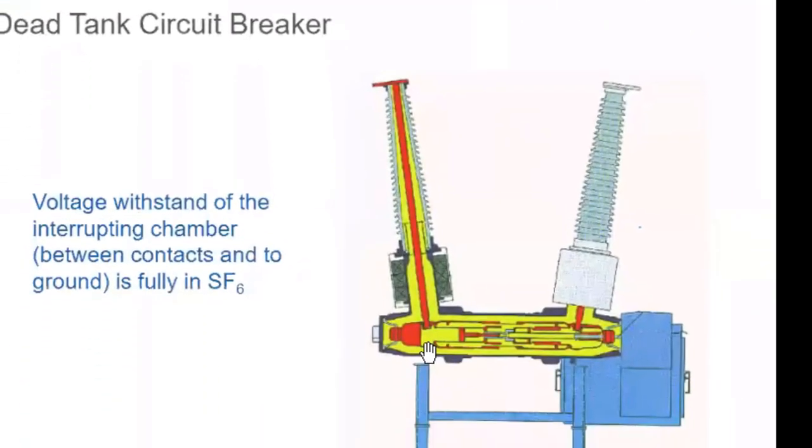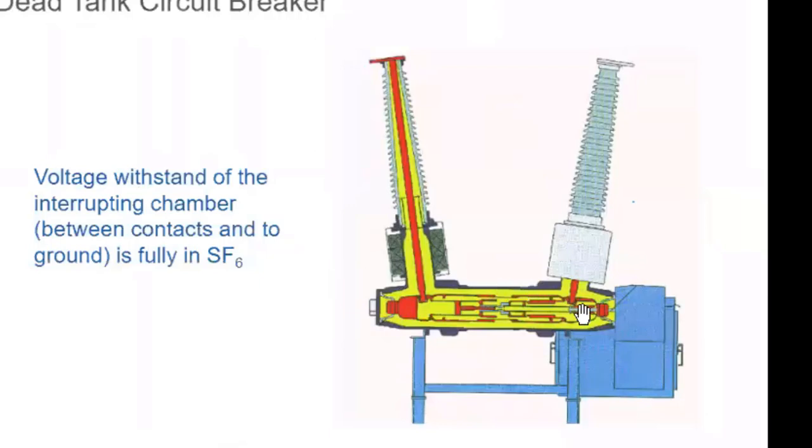See here, this is the interrupting chamber. This interrupting chamber contains the main contacts as well as arcing contacts, where the actual interruption happens. Interruption as well as arc extinction happens in this interrupting chamber. The interrupting chamber in the dead tank circuit breaker is at ground potential, so it is directly mounted on the structure.